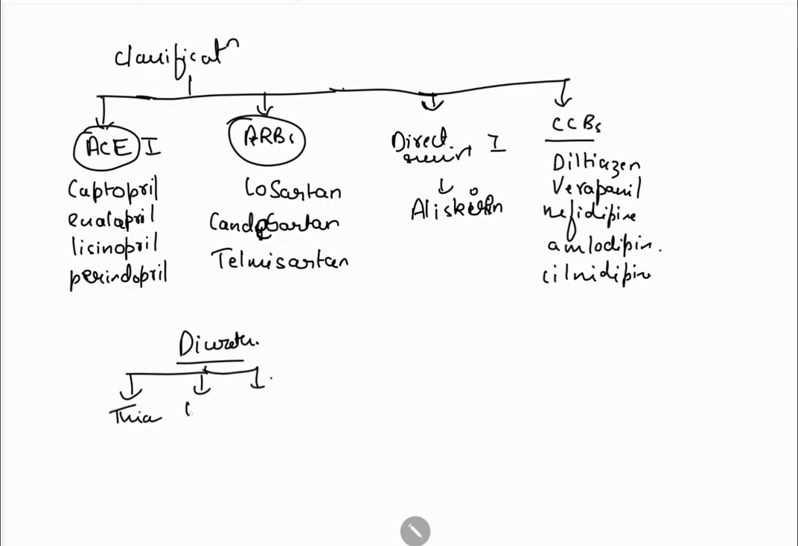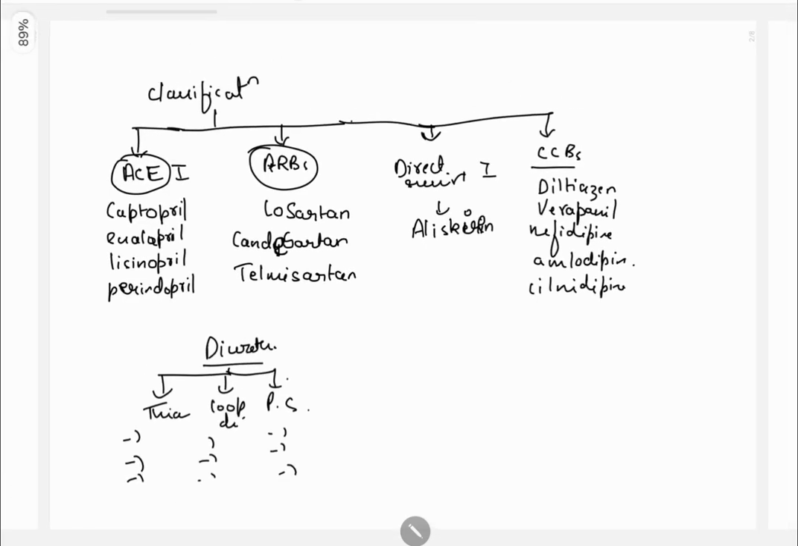Thiazides, loop diuretics, potassium sparing diuretics. Thiazides are hydrochlorothiazide, chlorthalidone, indapamide. Loop diuretics are furosemide, bumetanide, torsemide. Potassium sparing are amiloride, triamterene. So this you read in your book classification.